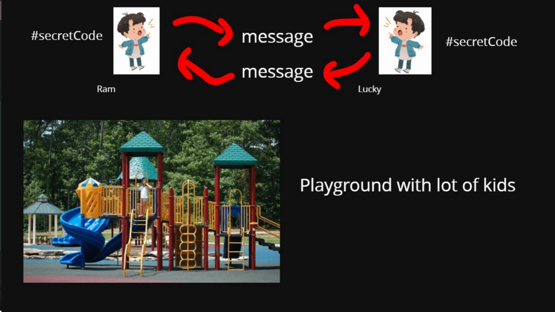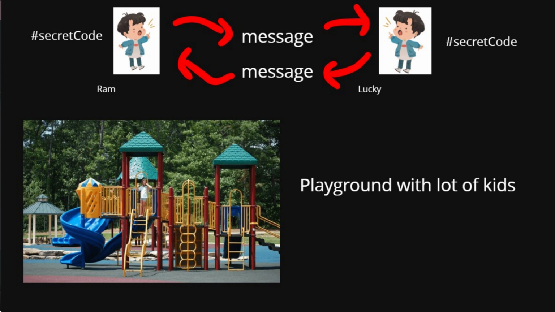Then Lucky decrypts that message, decodes it, and reads it with that same secret code, right? So the communication between the two persons, Ram and Lucky, is secure because of that secret code. No third person is able to understand what message has been sent between the two of them, right?